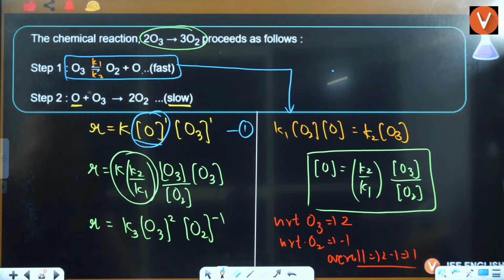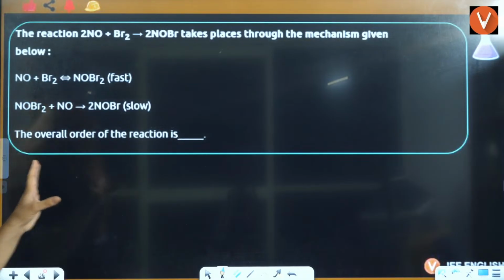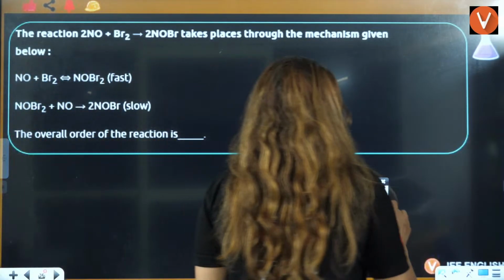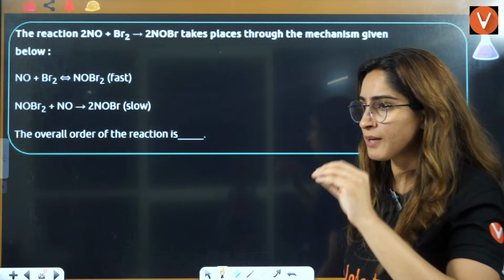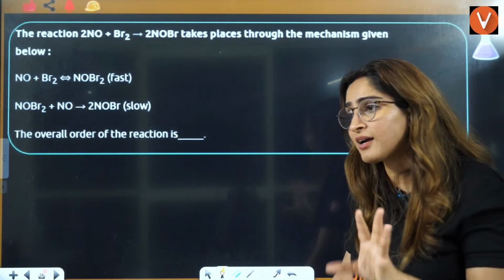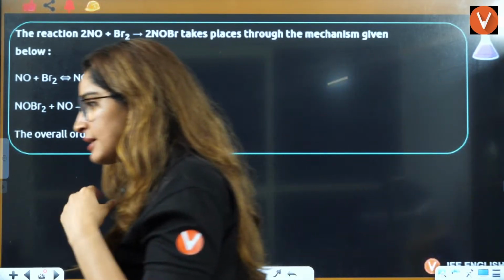Okay, now we are going to see one more question based on the same concept. Why so many questions based on the same concept? Because this is where students get stuck and I don't want you to get stuck here.